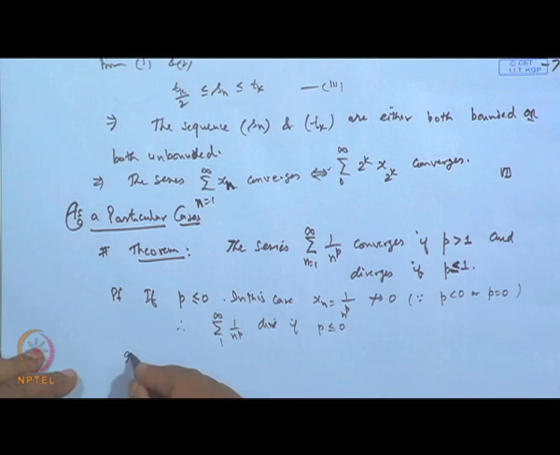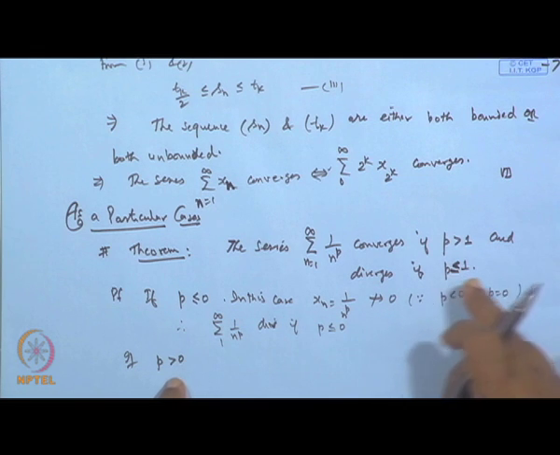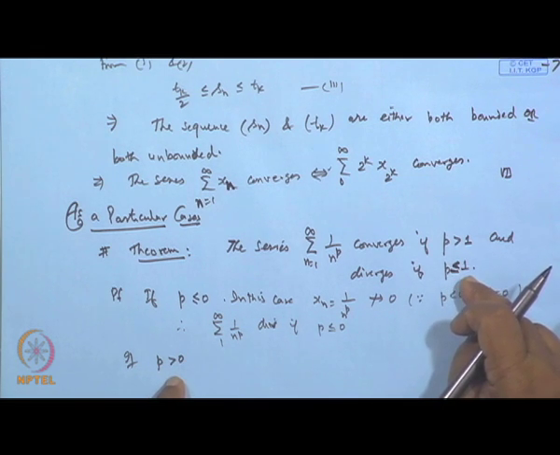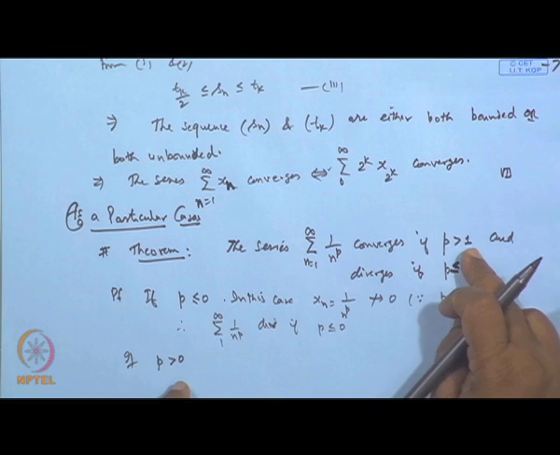Okay. Now, take the case when p is strictly greater than 0. What we claim is that when p lies between 0 and 1, even at 1, it will diverge, and when p is greater than 1, it will converge.